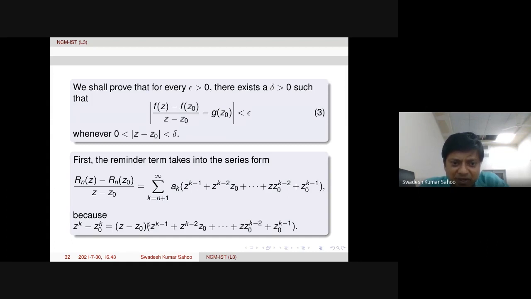Because the simplification is given here: z to the power k minus z naught to the power k, we can factorize, z minus z naught will be there, and then the remaining term is this one. So the remaining term is actually this factor, because z minus z naught is divided on the other side. So therefore, this factor is coming here. So this is what.